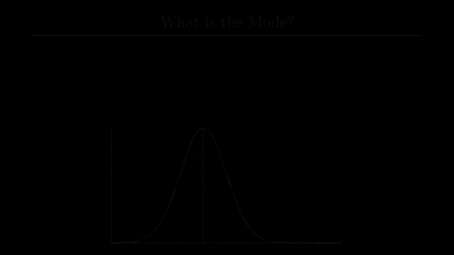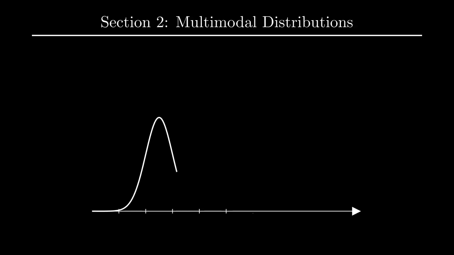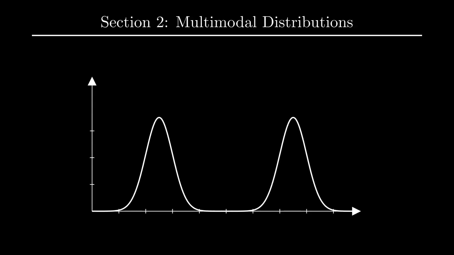Section 1. The hero of categorical data. This is where the mode shines where others fail. Imagine you are a product manager at a tech company like Apple or Google. You want to know which phone color is the most popular. You can't average space gray and midnight green. You can't find the middle color. Here, the mode is the only statistic that makes sense. It identifies the modal category, which is essential for inventory management and marketing.